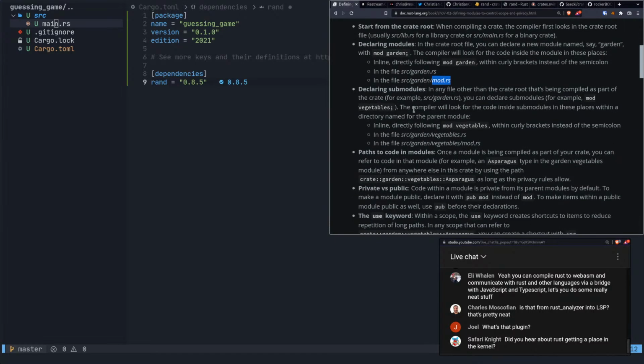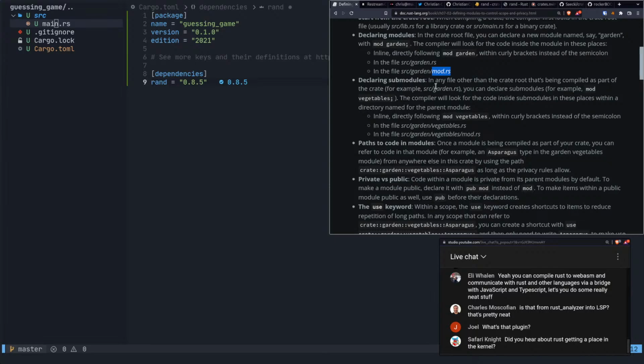All right, declaring submodules. In any file other than the crate root that's being compiled as part of the crate, for example src/garden.rs, you can declare submodules, for example mod vegetables. Okay, so if we were in garden.rs, which is a module, we could create a submodule called mod vegetables at the top.